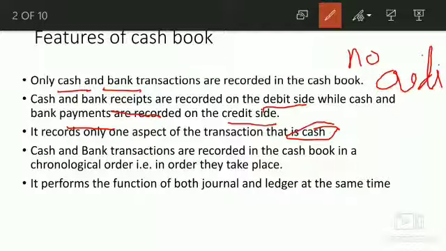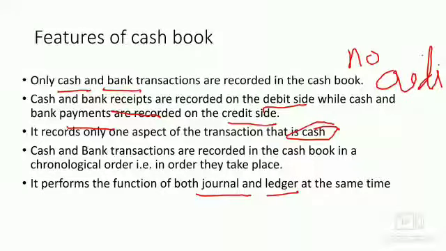Fourth, cash and bank transactions are recorded in the cash book in chronological order, as we discussed earlier, in the order in which they take place. Last, it performs the function of both journal and ledger at the same time. Journal, the subsidiary book; ledger, the principal book.